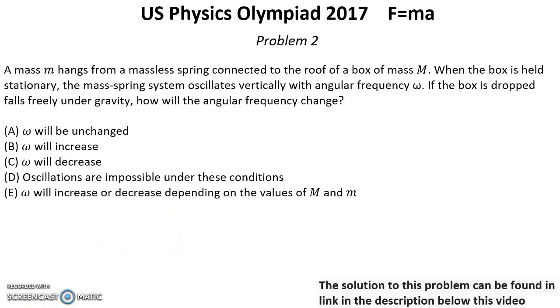Problem number 2. A mass small m hangs from a massless spring connected to the roof of a box of mass big M. When the box is held stationary, the mass spring system oscillates vertically with the angular frequency omega. If the box is dropped, falls freely under gravity, how will the angular frequency change?